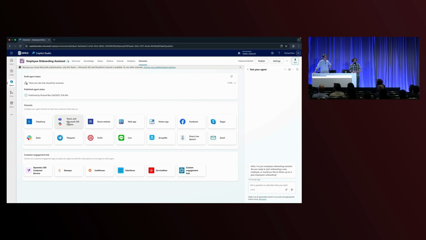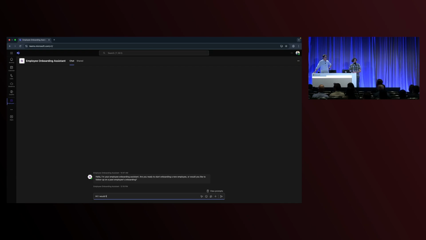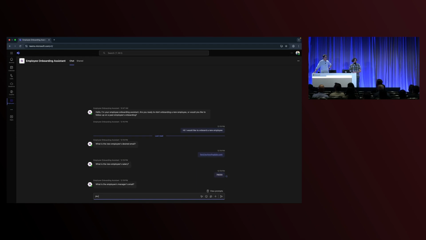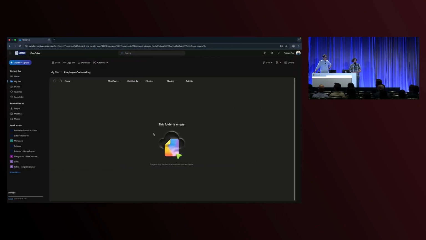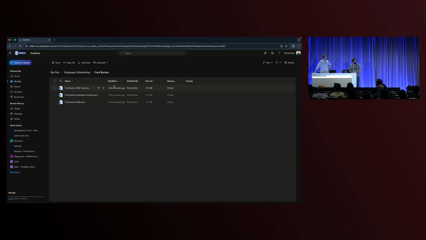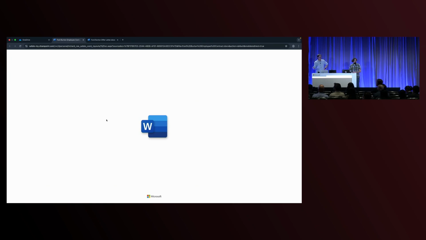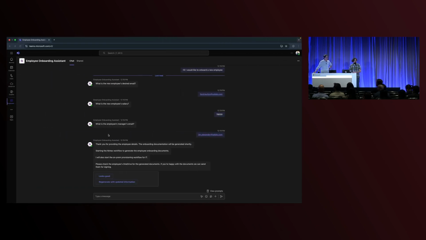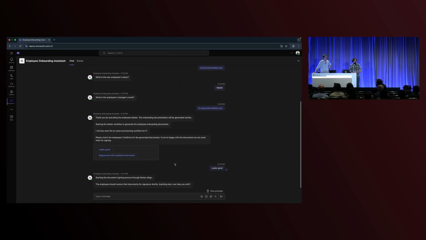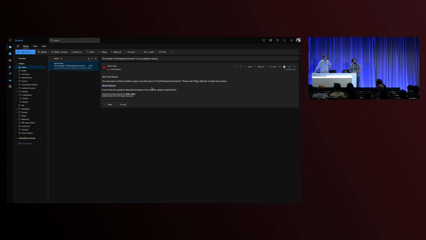Let's take a look at how this agent runs in Microsoft Teams. Here, we will provide some details about the new employee that's being onboarded. Then the agent will start various services such as generating our documentation, and if we step over into OneDrive, we can see that a new folder has been created for the employee and their customized documents have been populated here by the workflow. We can tell the agent these look good, and then we'll start our on-prem provisioning, and if we jump over into the new employee's inbox, we can now see that an email has come in for them to sign their employee documentation.